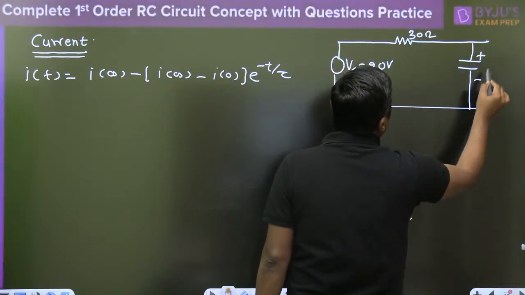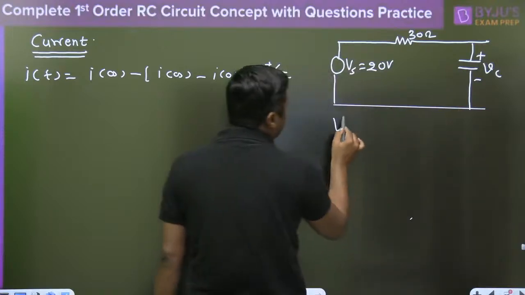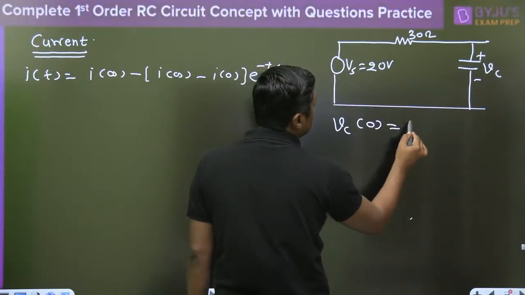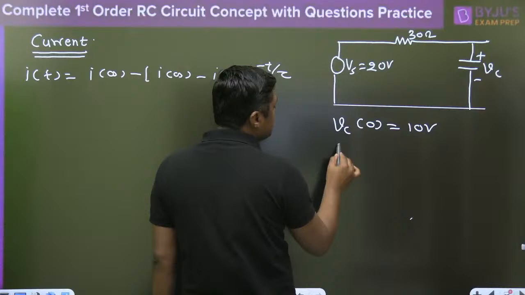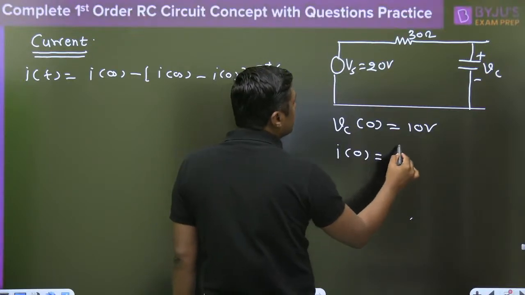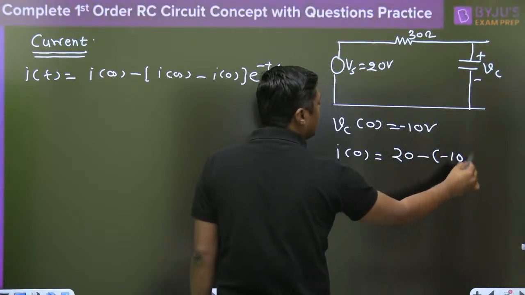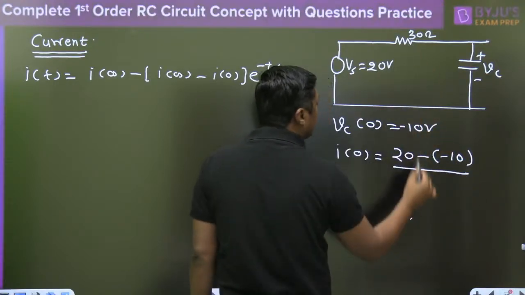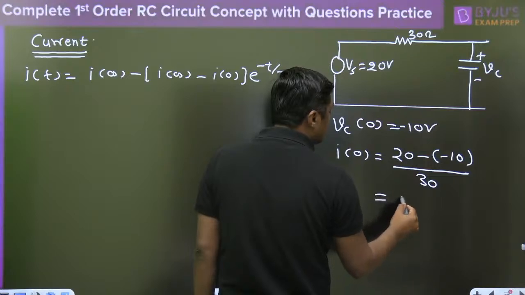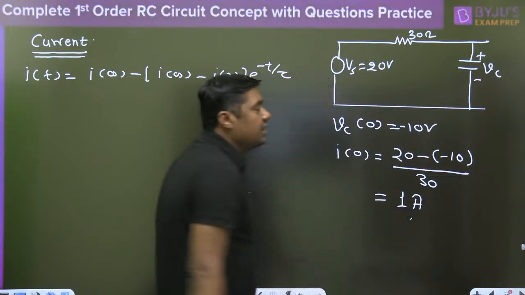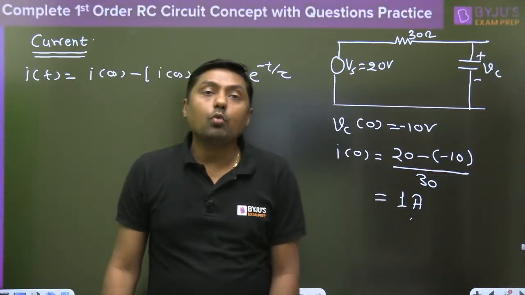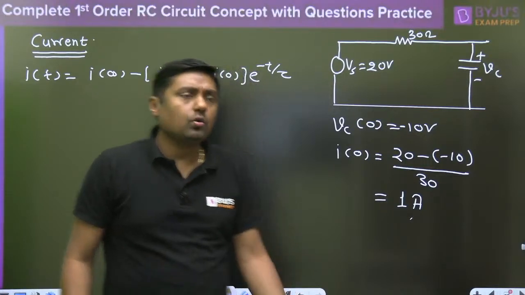The initial voltage across the capacitor is minus 10 volt. Tell me, what is the initial current? 20 minus of minus 10 volt upon 30 ohm, that is 1 ampere, the initial current. And what will be the final current? 0.